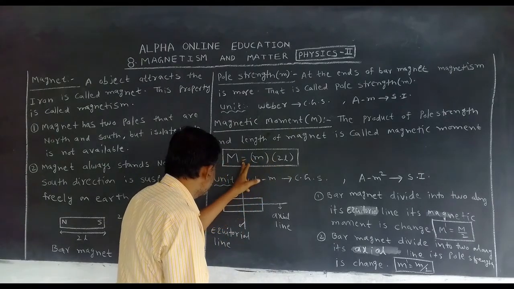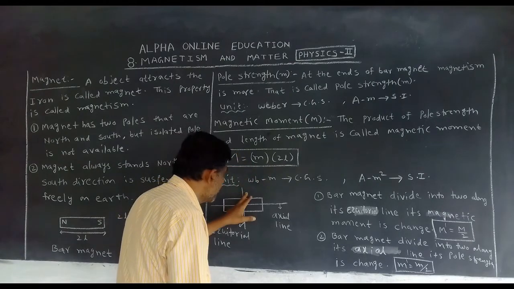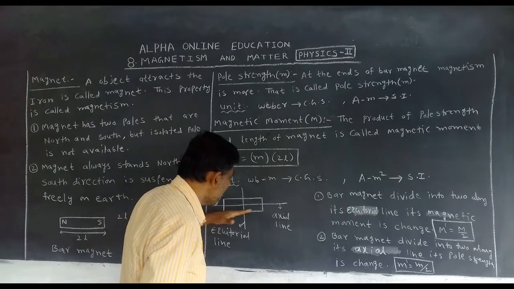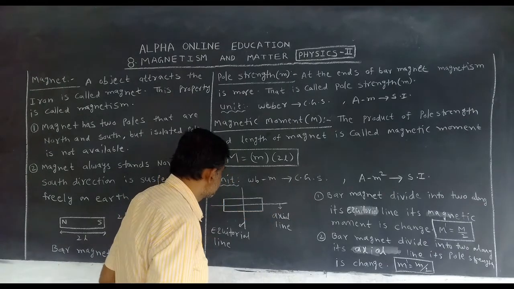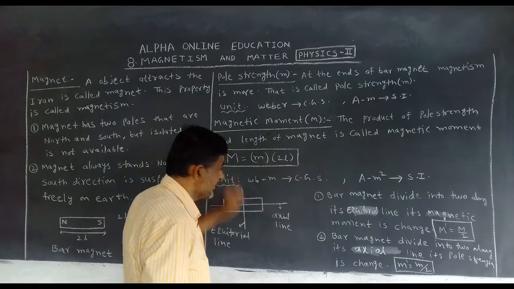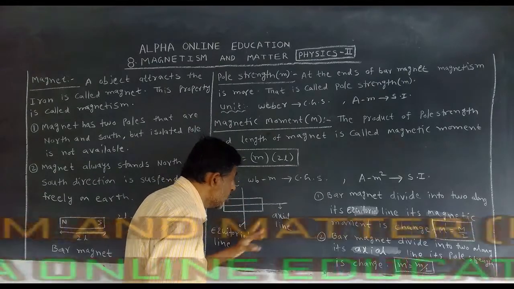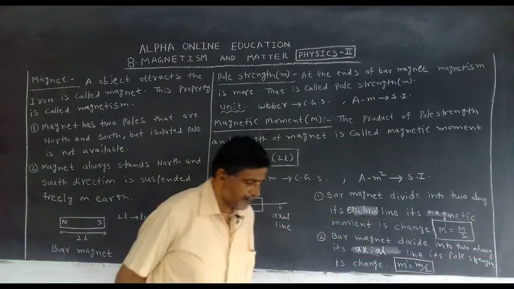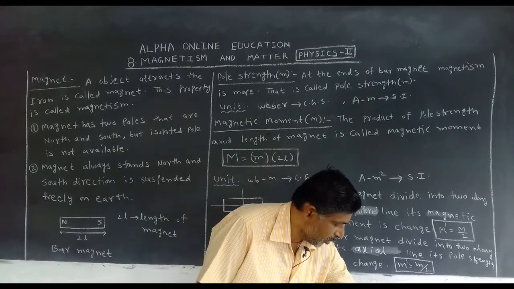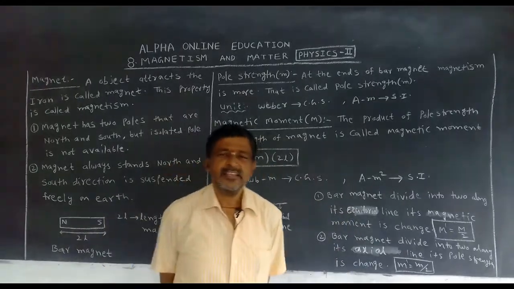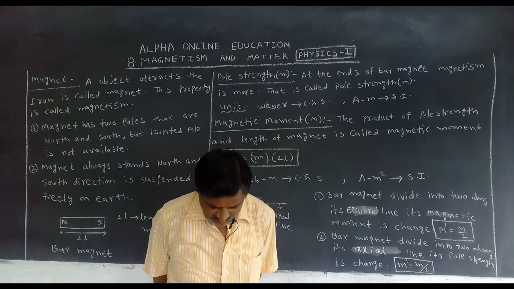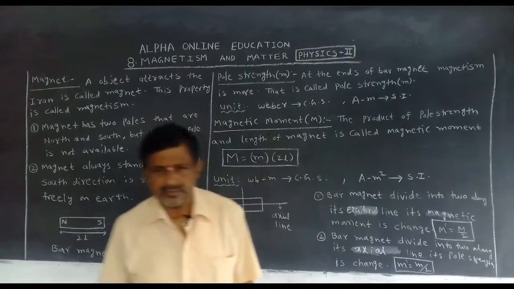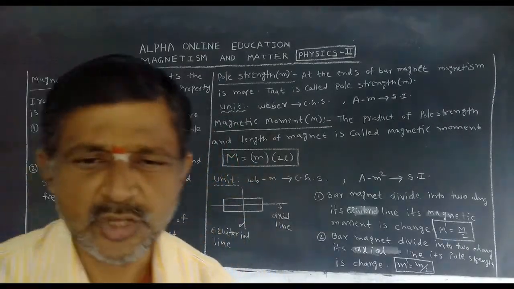So the magnetic moment m dash is equal to m/2. If it is divided along the axial line, the pole strength decreases. These two things happen when the bar magnet is divided. Okay, this is about the small topics in the magnetism chapter and technical words.